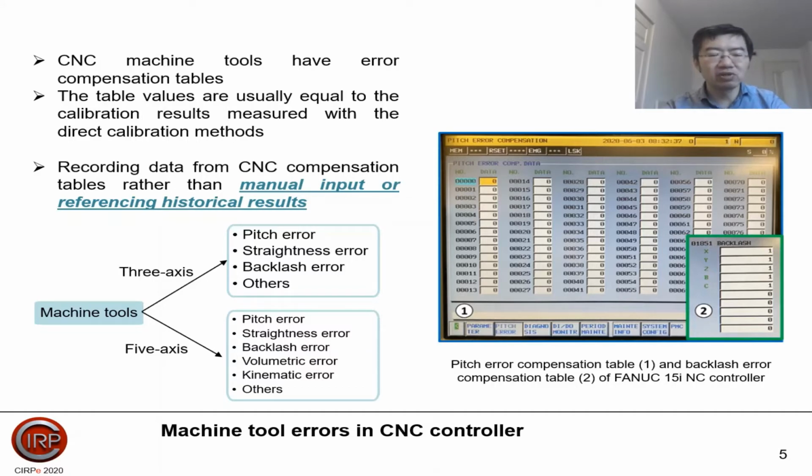Machine tools can be classified as 3-axis machine tools and 5-axis machine tools. For 3-axis machine tools, the general error compensation tables are pitch error compensation, straightness compensation, and backlash compensation, and also other errors. Whereas for 5-axis machine tools, apart from the mentioned errors, we can also compensate the volumetric errors or the kinematic errors. Let's take the Fanuc 15i NC controller as an example. This figure shows the pitch error compensation table and also the backlash error compensation table.